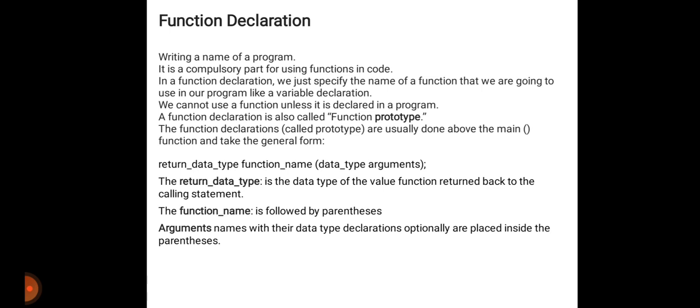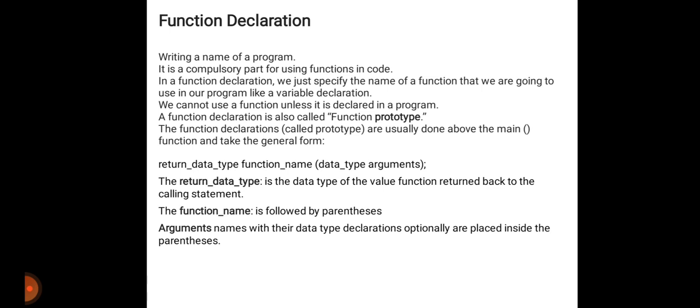In a function declaration, we just specify the name of a function that we are going to use in our program, like variable declaration. We cannot use a function unless it is declared in a program. Means if you have to use any function, then you have to declare it first at the starting of your program. A function declaration is also called function prototype.